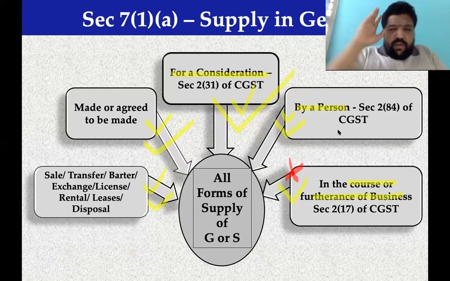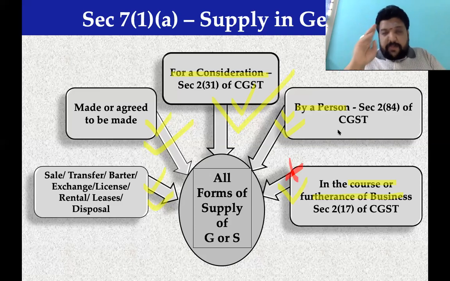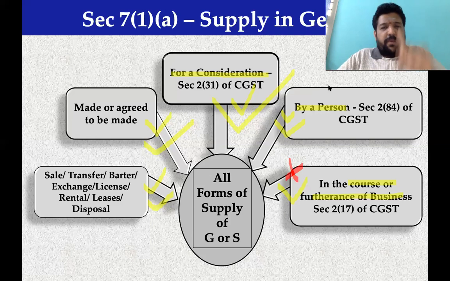Now I am here only from the CA firm's perspective. For that CA firm, is it taxable or not? Is it a supply or not? Do they need to pay GST or not? Supply means they are liable to pay GST. That is how it goes. Now we will test this. Is there a form of supply? The answer is yes. Is there a service provided, made or agreed to be made?